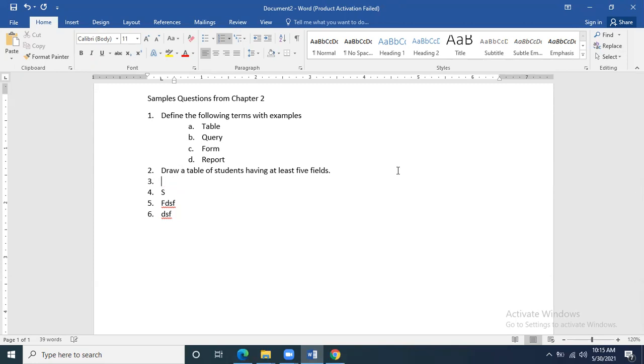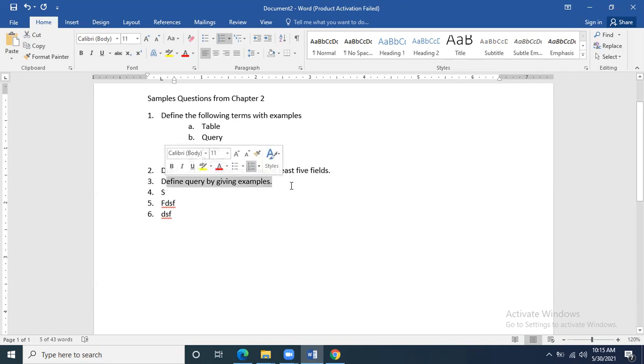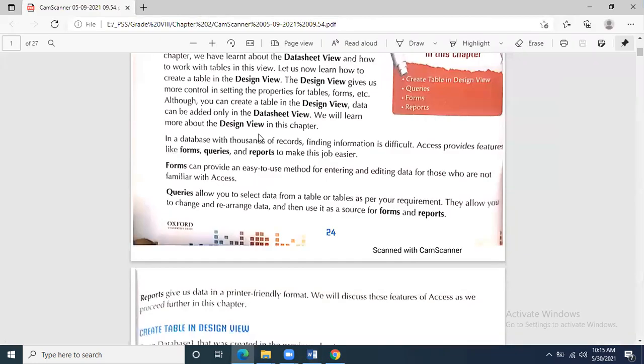Now the question can come for the query as well. Separately, define query by giving one example. Examples, you know, are very important. So you will take, for example, the student table, and you will say that when we need to take some specific fields from the student table, or we need to filter data from the student table, we can create a query. And I had shown you the complete process, that the query is created from the original table. You know very well, data is coming from the actual table in the query. And I had shown you the process.